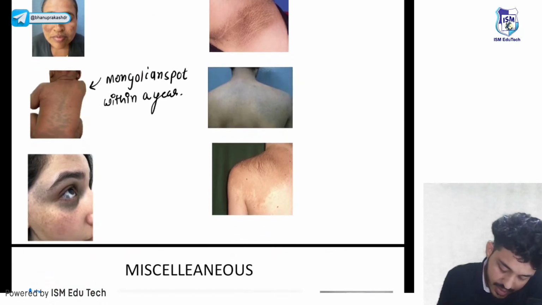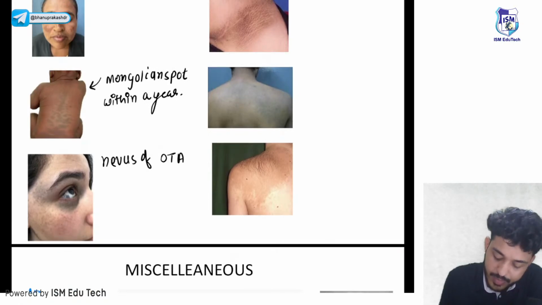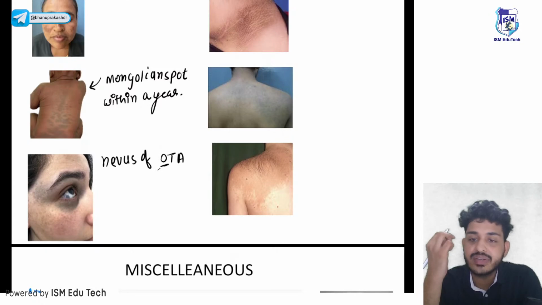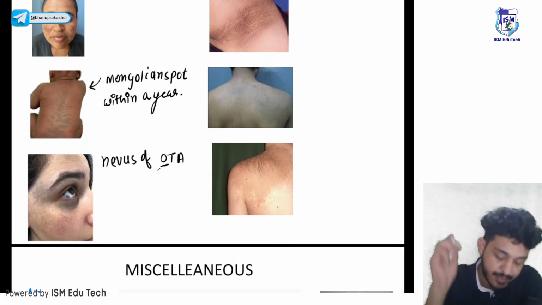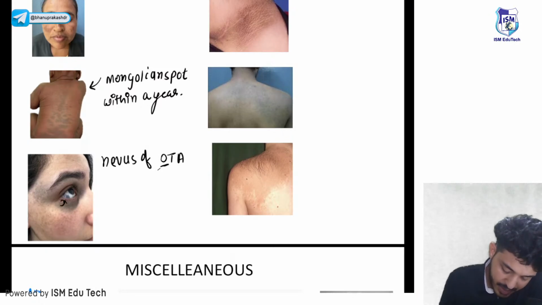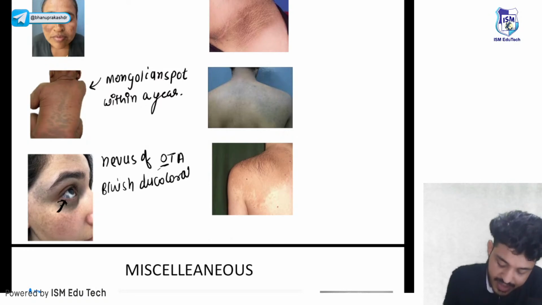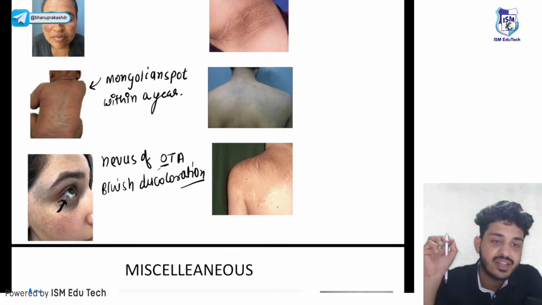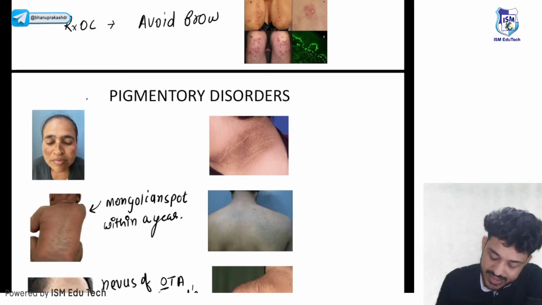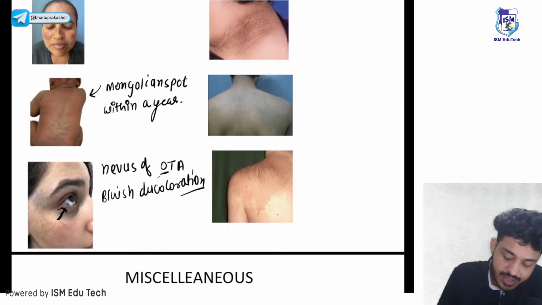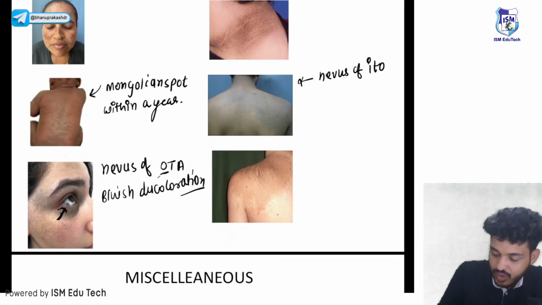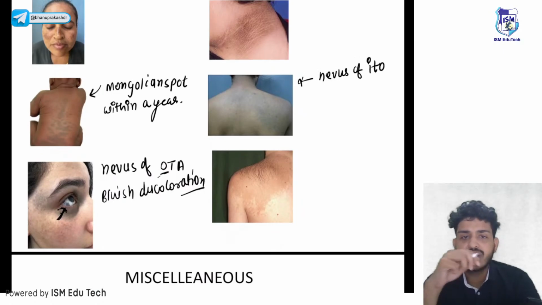This is known as nevus of Ota. Remember, O for ophthalmic. Okay, you can remember like that. O for ophthalmic, and this is ophthalmic bluish discoloration. Okay, bluish discoloration. So this is a nevus of Ota. You should identify the images. Okay, one more thing is there, that is known as nevus of Ito.